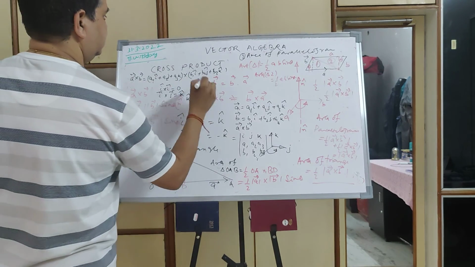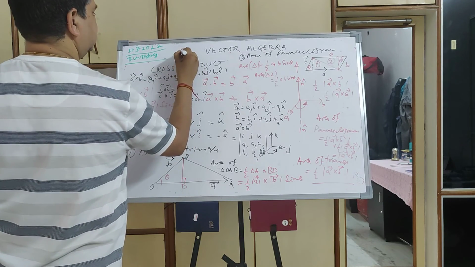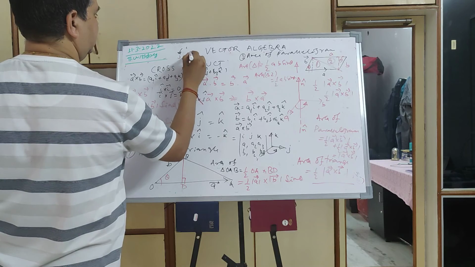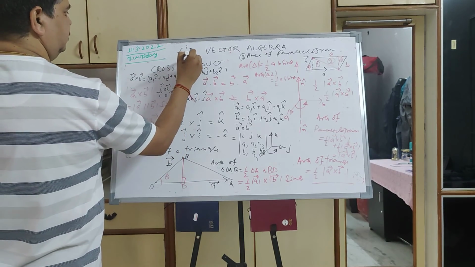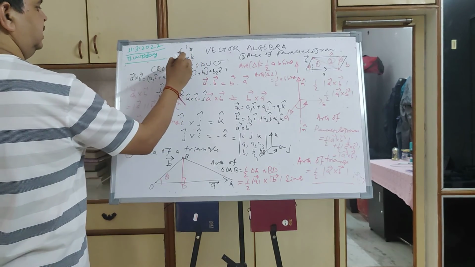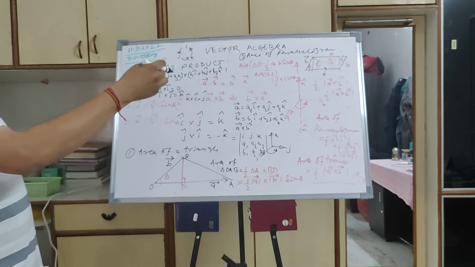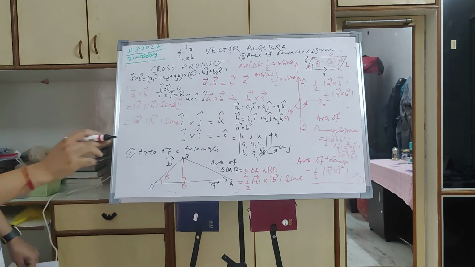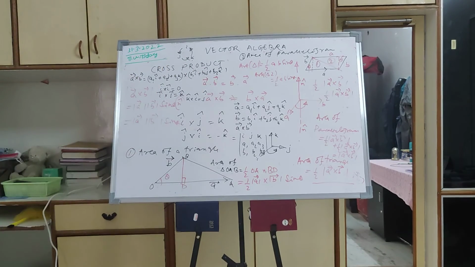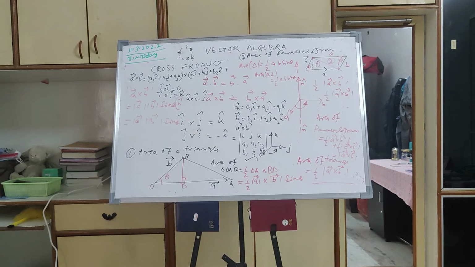So this i, j, k is going in the anticlockwise direction like this. i cross j is equal to k, k cross i is equal to j, j cross k is equal to i. But if you go j cross i, it will become minus k, and i cross i is equal to 0. So using this, you can derive this equation. This is the simplified form of that.